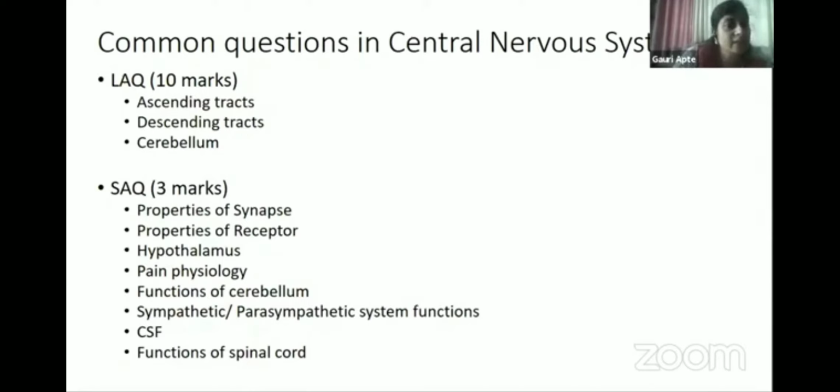And many SAQs can be asked, like properties of synapse, receptor, functions of hypothalamus, pain physiology, then functions of cerebellum, sympathetic and parasympathetic functions, CSF, functions of spinal cord, etc. And in basal ganglia also, Parkinsonism, these applied short notes can be asked.